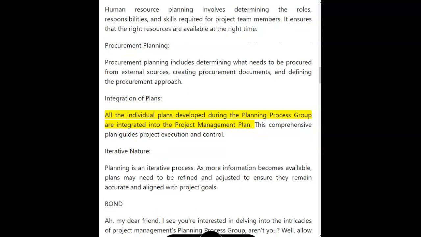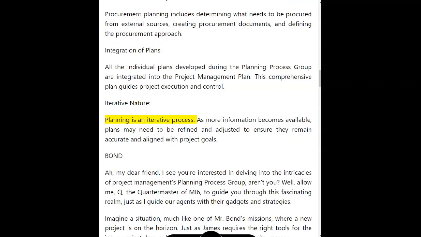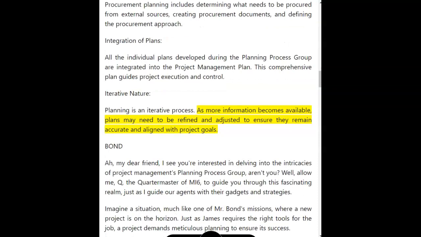Integration of plans. All the individual plans developed during the planning process group are integrated into the project management plan. This comprehensive plan guides project execution and control. Iterative nature. Planning is an iterative process. As more information becomes available, plans may need to be refined and adjusted to ensure they remain accurate and aligned with project goals.